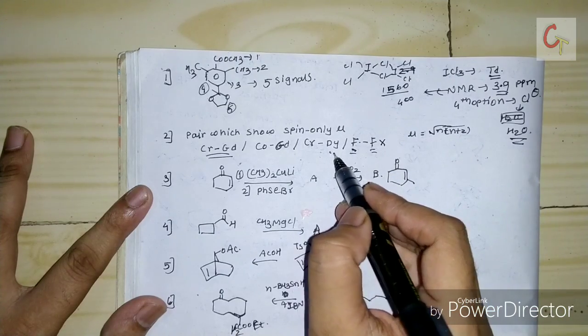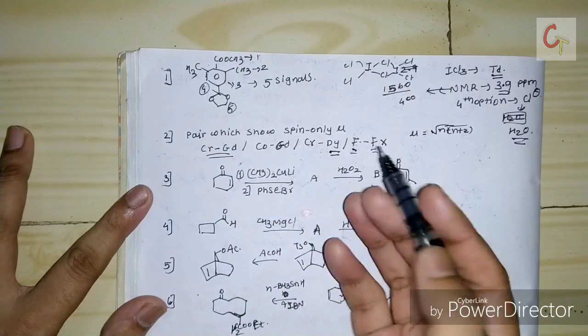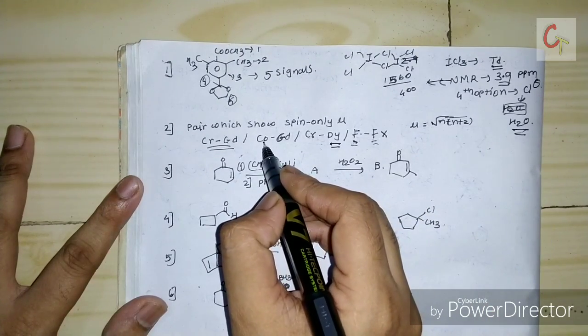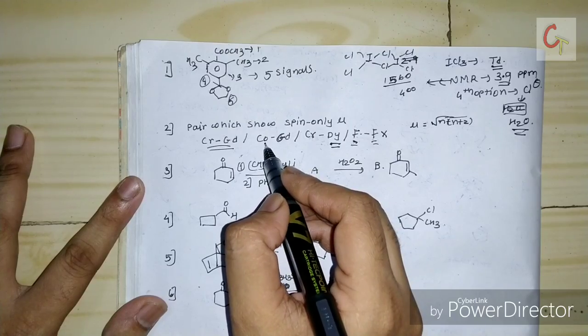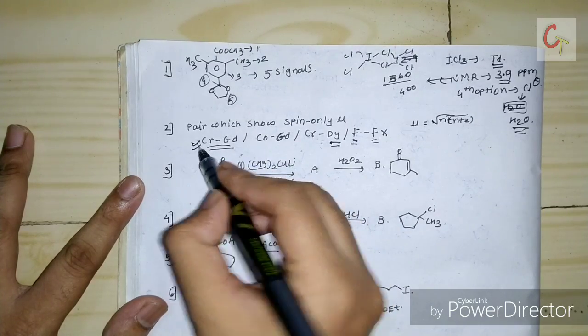For the third option also, I think it does not contain gadolinium, and only A and B, among them, may be the correct option. But cobalt shows orbital contribution, so this will be higher than the spin only formula. So correct will be chromium and gadolinium.